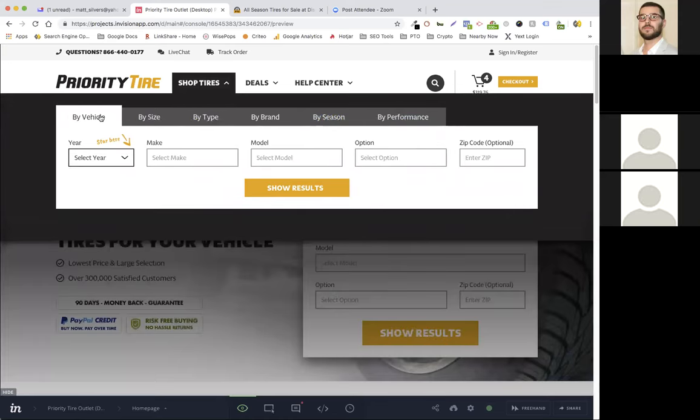The by vehicle and the by size, these are reusing the SearchSpring widgets. So we will design these for SearchSpring, but SearchSpring will be powering these. Now we have an advanced UI that we've created for this that we mirrored off of one of our competitors. So let me start clicking on these things and you'll sort of see how it walks you through the steps.